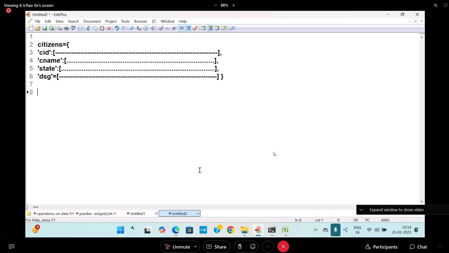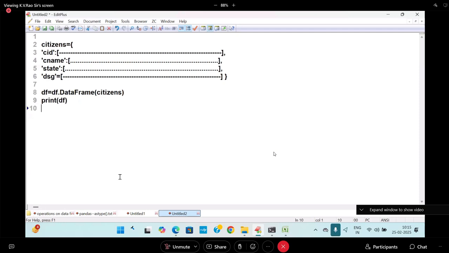After that what I can do, DF is equal to DF dot what? Data frame of citizens, I will write it. This part you are already aware of. This is called a data frame, I wrote it. When I print a DF, what is happening? The data which is available will be printed as it is. Are you following me?